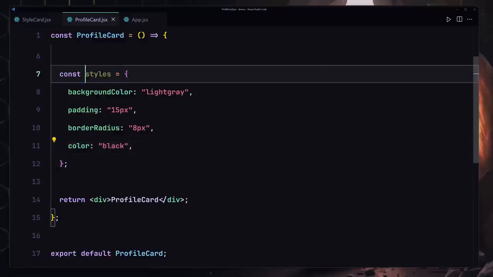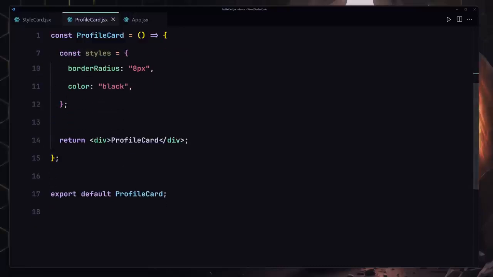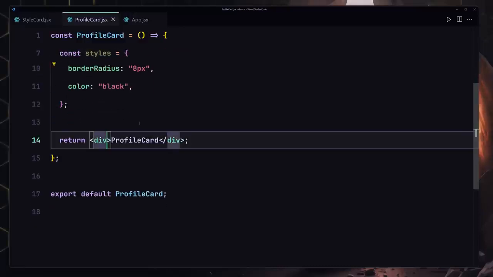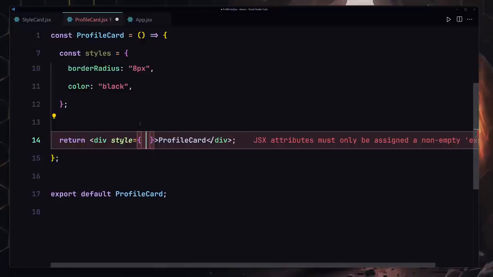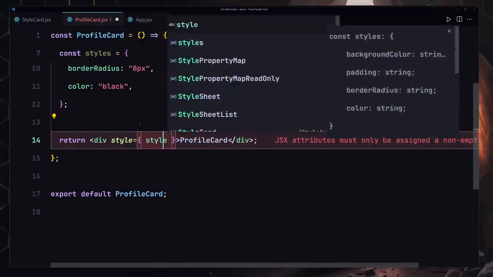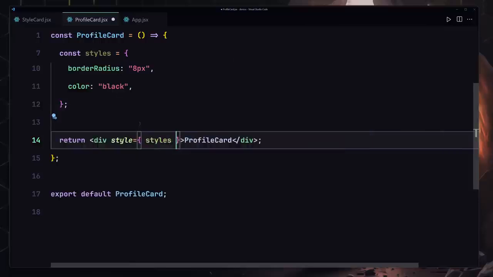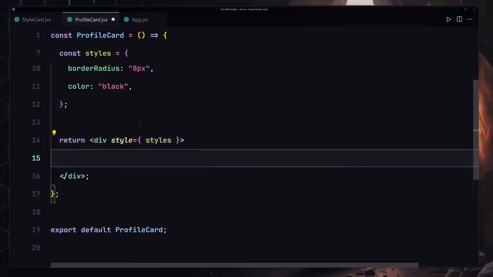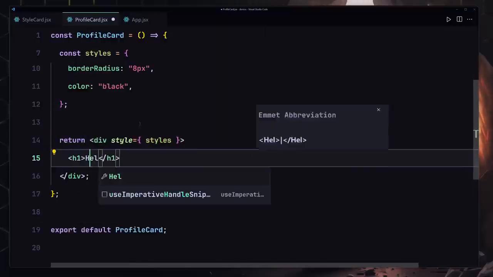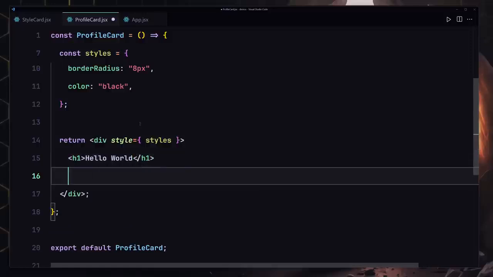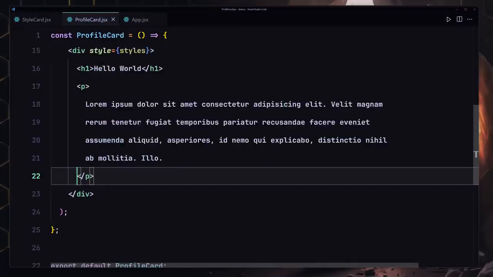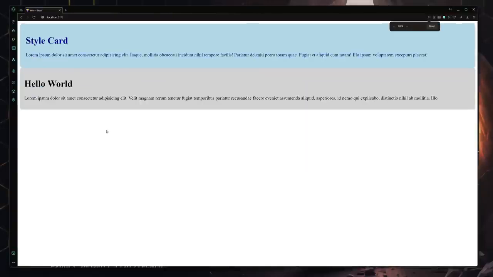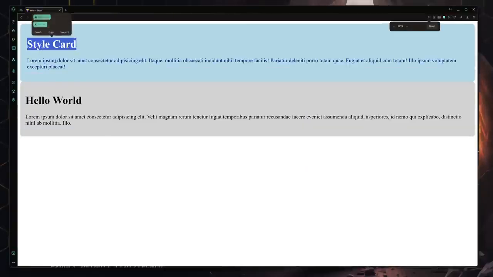And now we have to use the styling inside our card. So how can I go about doing that? Well, we just have to provide a style and one curly brace, not twice but only one curly brace, and we have to render our styles inside there. I'm going to remove this profile card text and provide my h1 which will say hello world, and now underneath there let's just provide our paragraph which will say lorem 30. So I'm going to save my file, and now we are getting a gray card and also this card. So both of these are now totally done.